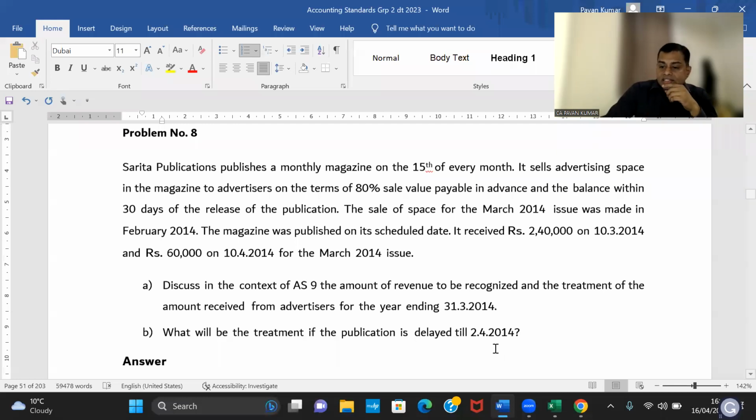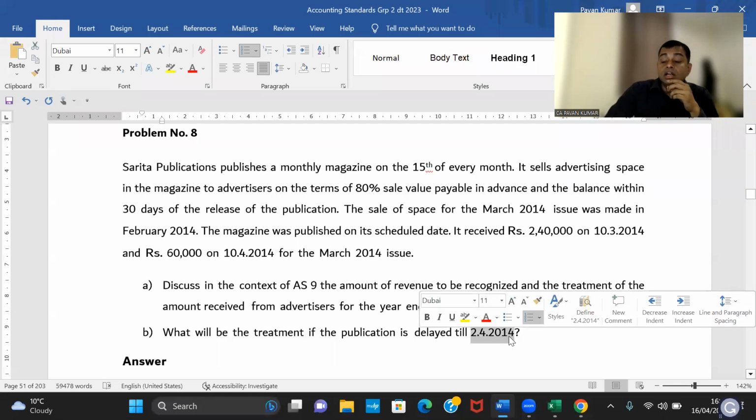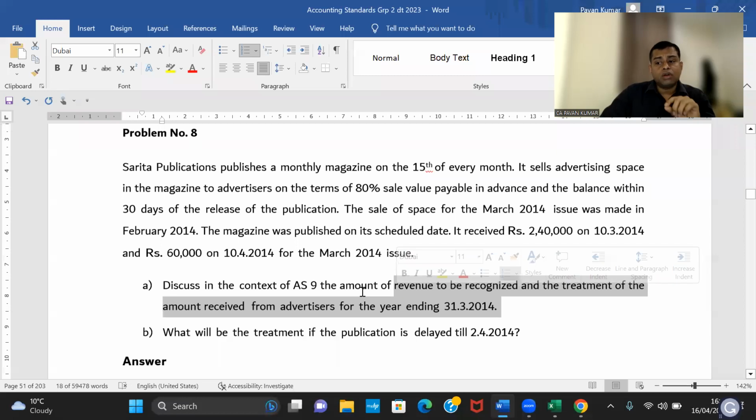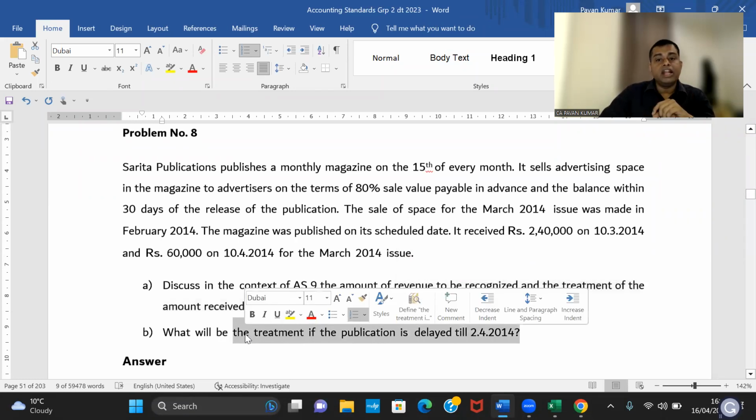So in this case, the 2,40,000 whatever you have already received shall be shown as an advance. You cannot recognize revenue. So in this case, the journal entry would be cash account debit 2,40,000 to advance received against advertisement, revenue received in advance, 2,40,000.